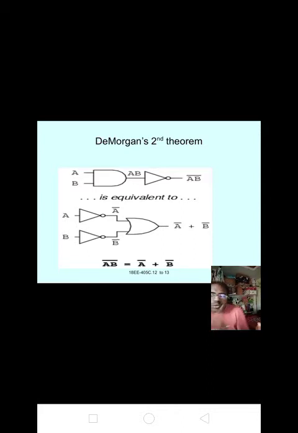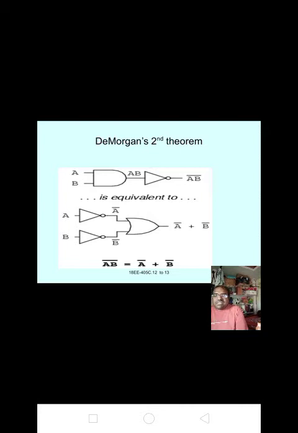Here we are using a two input AND gate and one input NOT gate. A, B are the inputs for the AND gate, and we get the output A into B. That A into B is given to the NOT gate, and we get the output Y equal to AB whole bar. Now we are taking two NOT gates and one OR gate. A is the input for the first NOT gate, and we get the output A bar. B is the input for the second NOT gate, and we get the output B bar.